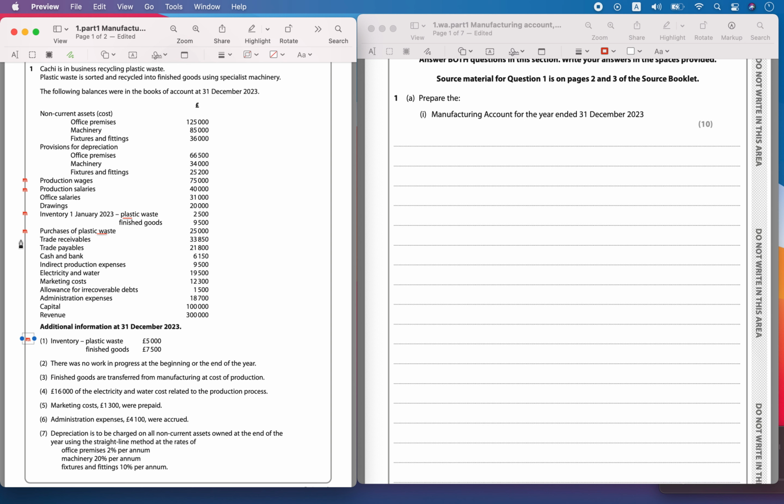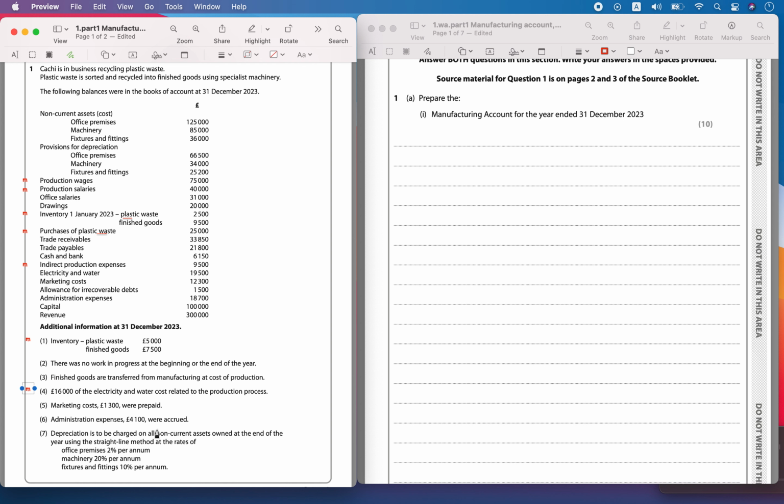Then indirect production expenses, so that's also related to this. Electricity and water, we don't know yet. Then marketing costs. Then there is no work in progress at the beginning of the year. Finished goods are transferred from the manufacturing at the cost of production. There is no profit added. Then he's saying 16,000 pounds of the electricity and water cost related to the production process. So this is an indirect expense which is related to the production.